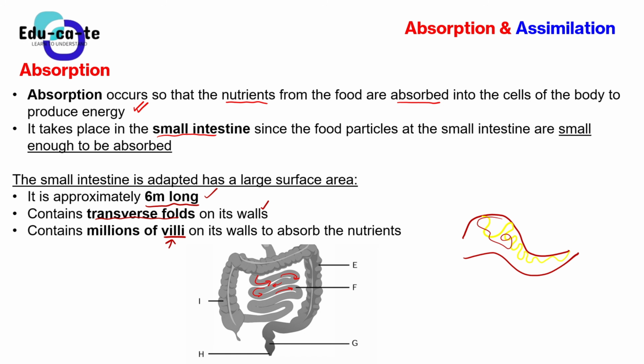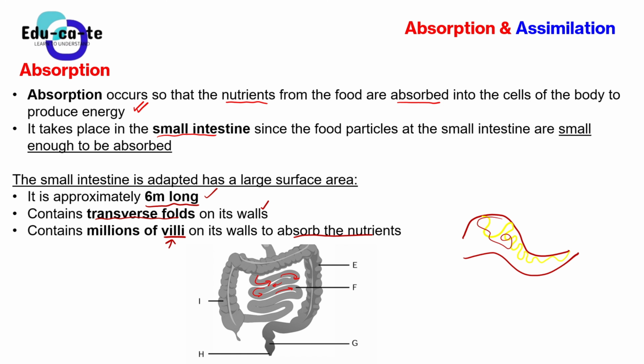But in short, you just need to know that the villi are found on the walls, and they are the ones that actually absorb the nutrients. So when they ask you to give the structural suitability or structural adaptation of a small intestine, they just want you to explain why the small intestine is the best place for absorption to take place.